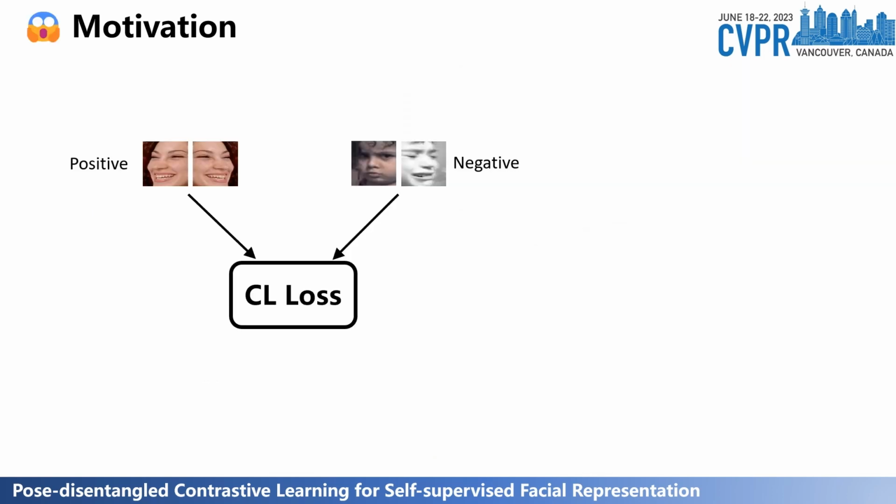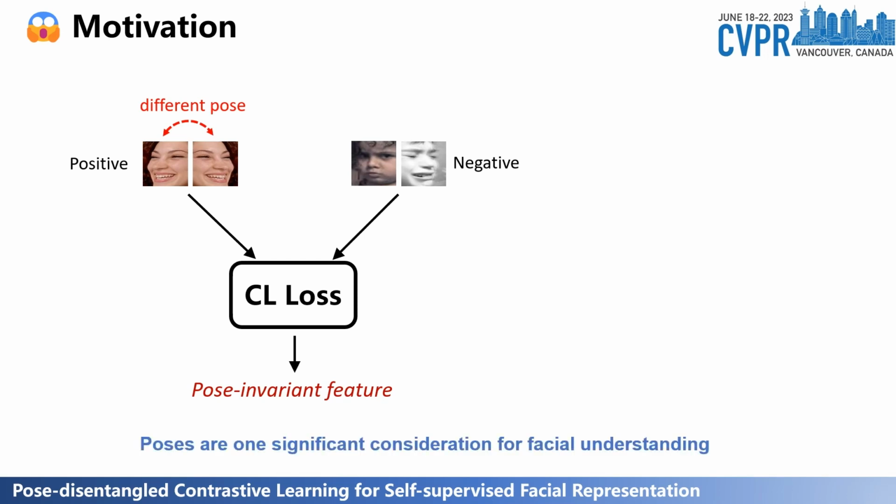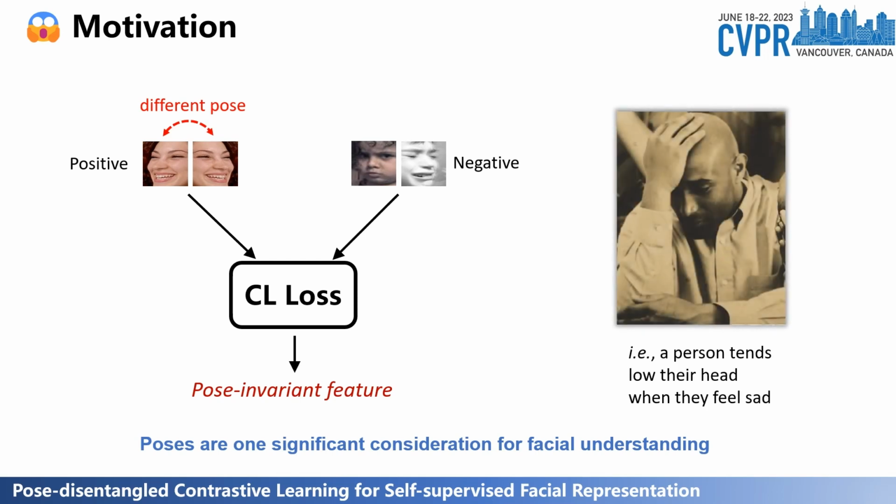Existing contrastive learning, such as SimCLR, can be used to perform face understanding on large-scale unlabeled datasets. However, it tends to learn pose-invariant features that cannot depict the pose details of faces. Nevertheless, pose is one significant consideration for facial understanding. For example, as shown in the right figure, a person tends to lower their head when they feel sad.